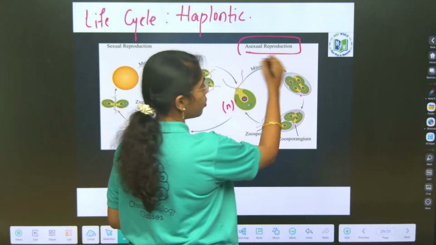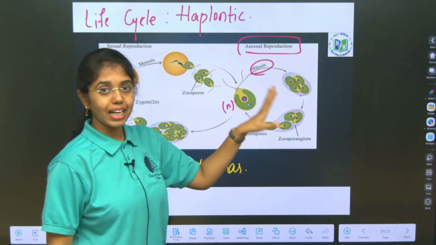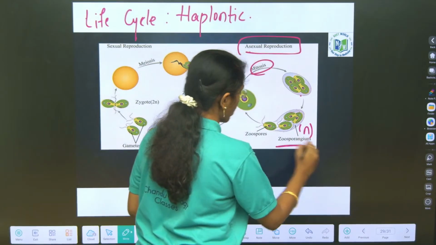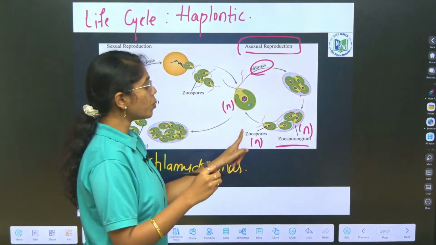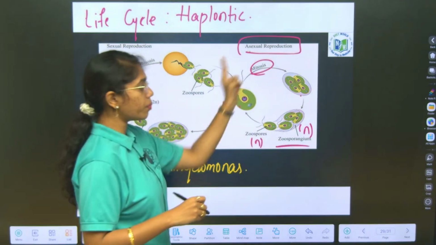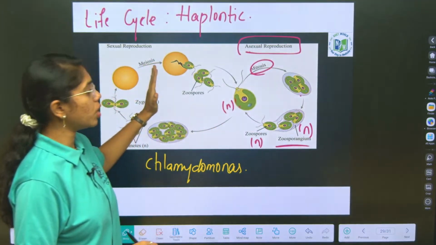Chlamydomonas undergoes first what? Mitosis. In mitosis, of course, ploidy is undisturbed and it will produce what? Zoospores, which are haploid, from the zoosporangium. These haploid zoospores develop into a new Chlamydomonas. This is the asexual reproduction whose complete cycle is haploid. Now we will look into the sexual reproduction.